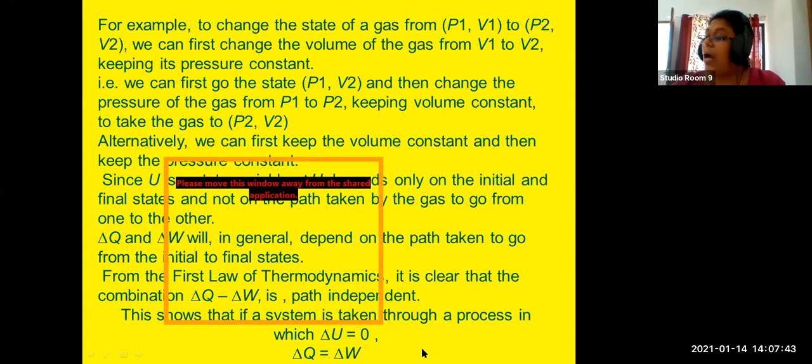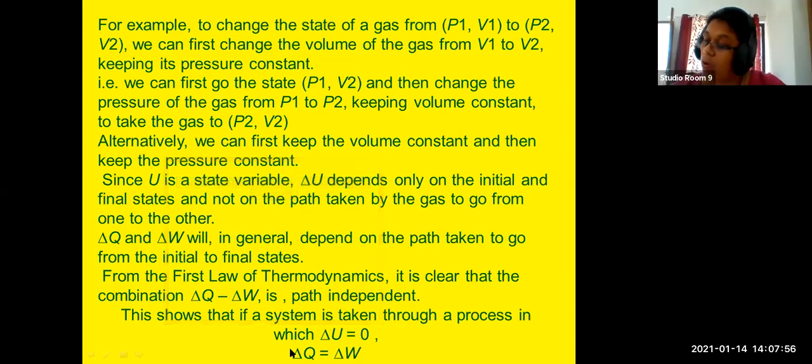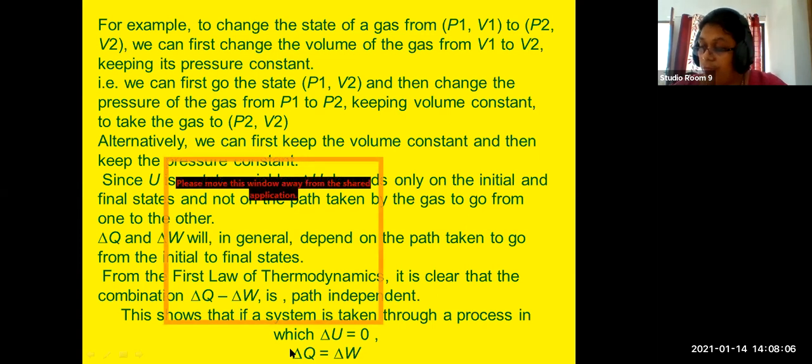Now, why does this happen? Suppose internal energy remains constant in a system.